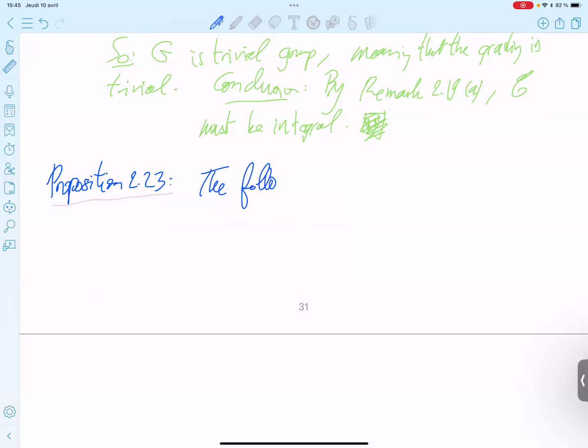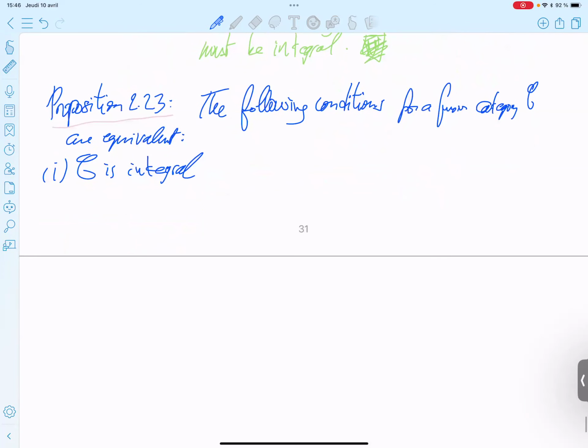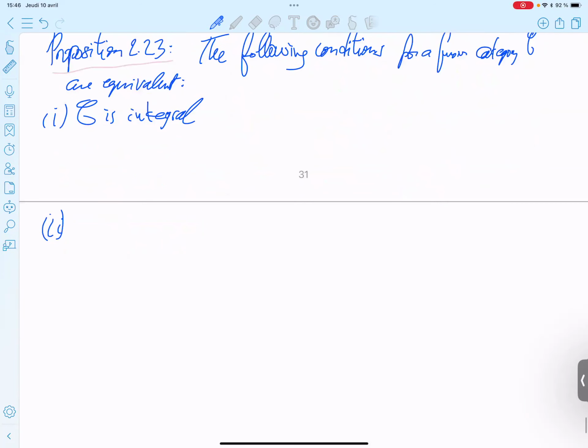So the following conditions for a fusion category C are equivalent. First, C is integral. Second, let me write this here, there is a quasi-fiber functor.